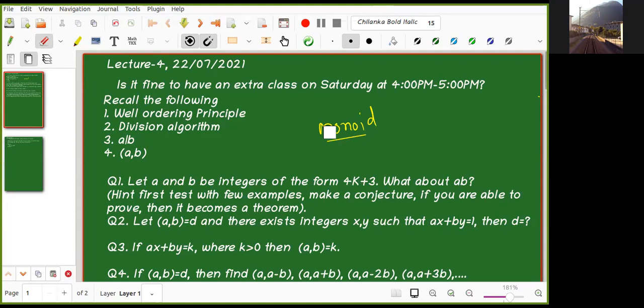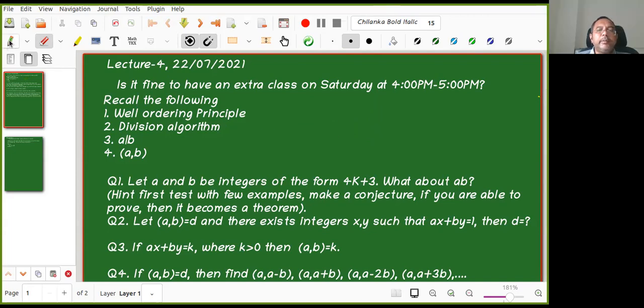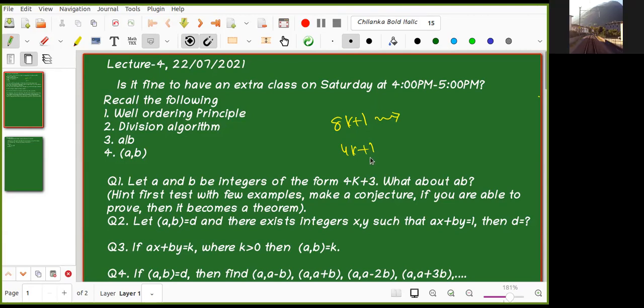Sir, why can't we say that the form will be 2k plus 1? See, that is an interesting question. It's a very good question. So 8k plus 1 form and 4k plus 1. Is it true that 8k plus 1 is of the form 4k plus 1 or not? Yes, 8k plus 1 is a form of 4k plus 1. Yeah, but is 4k plus 1 of the form 8k plus 1? No, obviously. Very good question, Shubhamoy. Thanks for asking this.